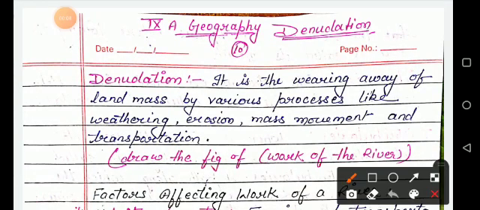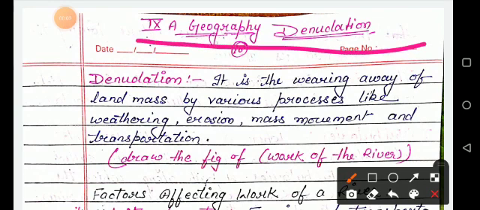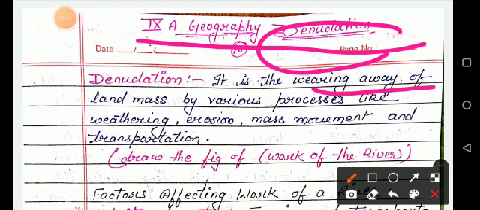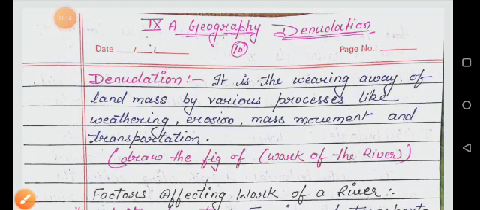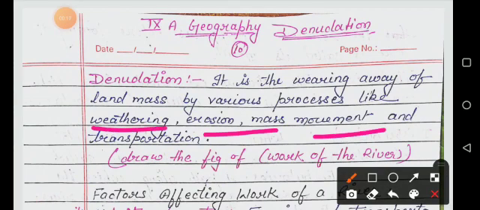So this is your notes of geography. The chapter is denudation. So what is denudation? It is the wearing away of land masses by various processes like weathering, erosion, mass movement